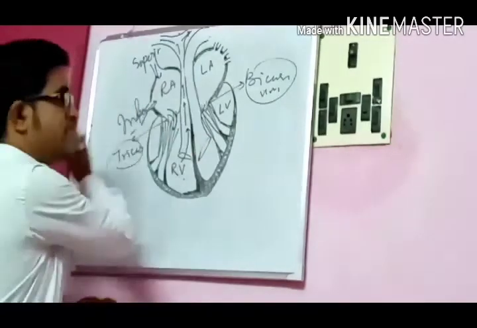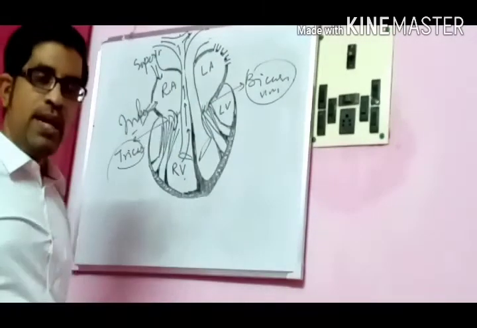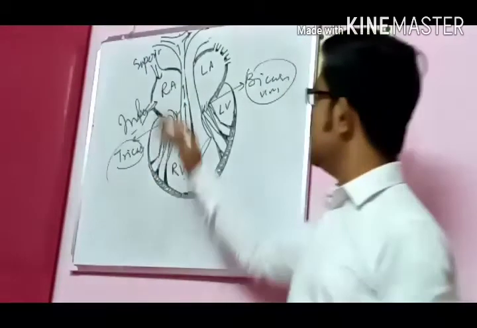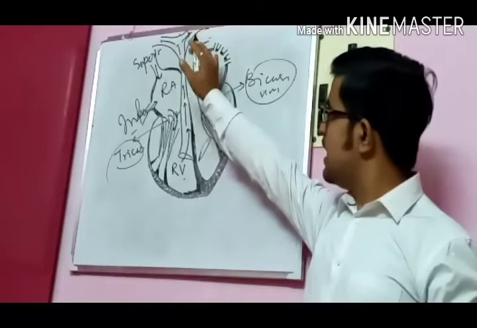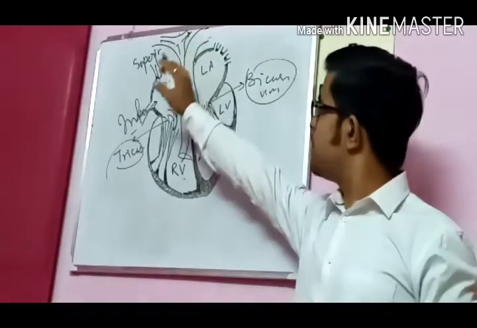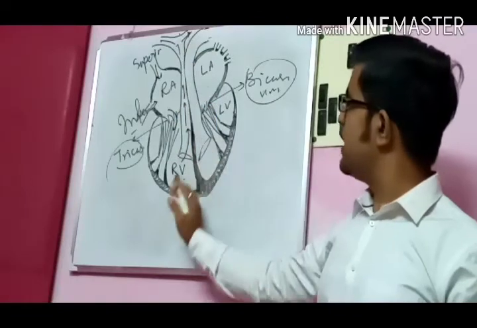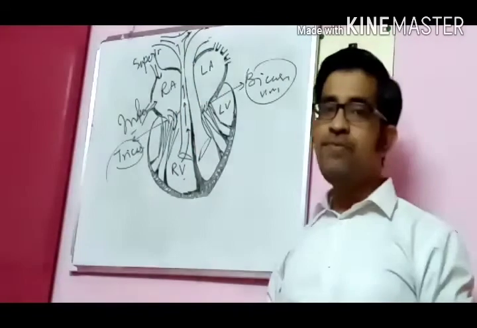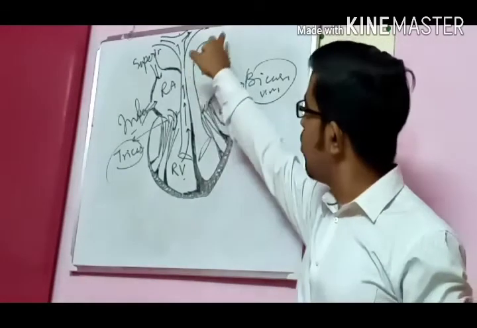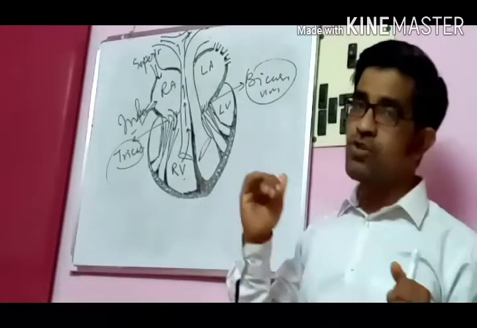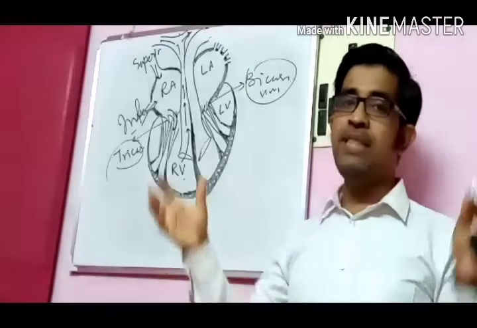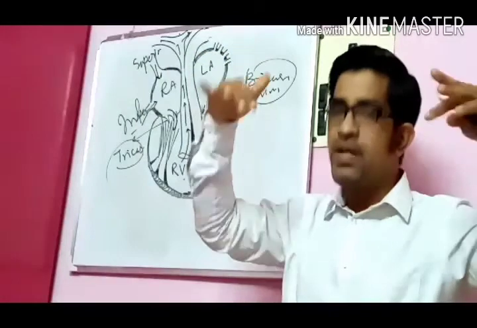This is about the right side. Keep it aside now. Now we are going to the left side. If we go to the left side, find out here, this left atrium is the first chamber on the left side, and the second chamber is the left ventricle. So in the left atrium, what happens? Here you can find four openings. These are also entrances. Remember that the atrium also has an entrance, meaning an incoming pathway.